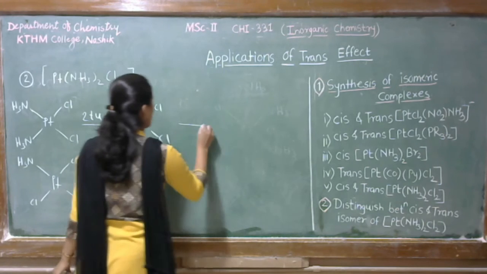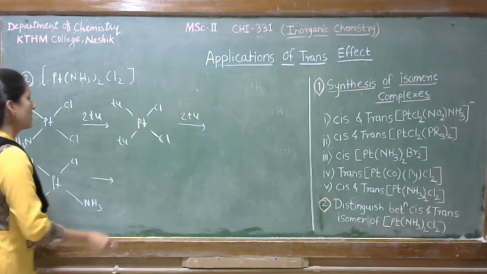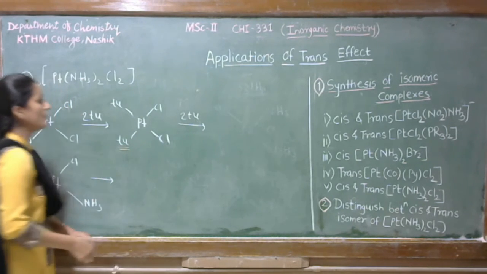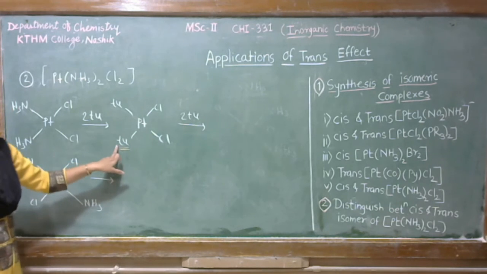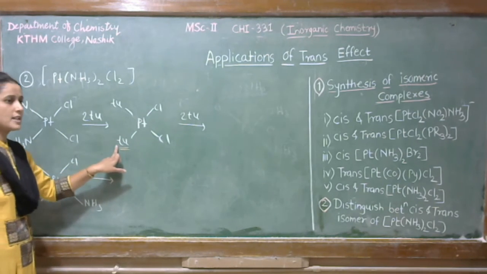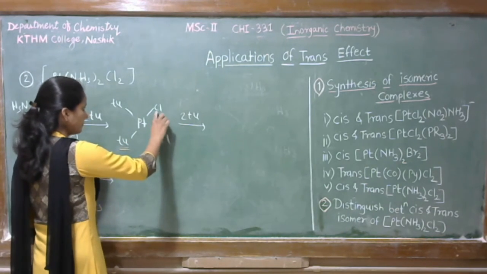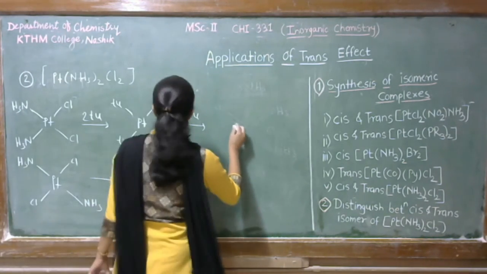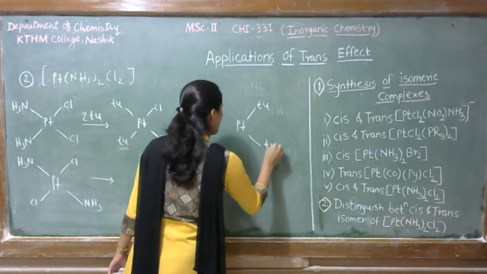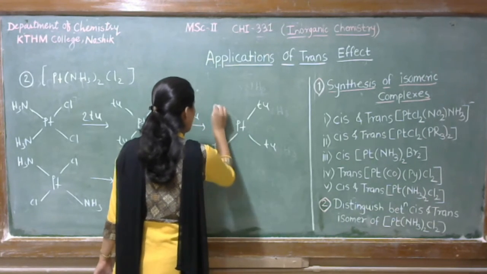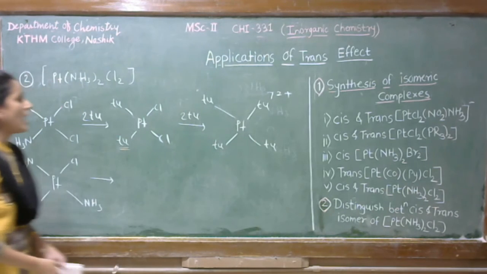But see, now again when we treat 2 moles of thiourea with this complex, thiourea has more trans-directing effect as compared to chlorine. So this thiourea replaces the chlorine by another thiourea. So we get such type of isomer.